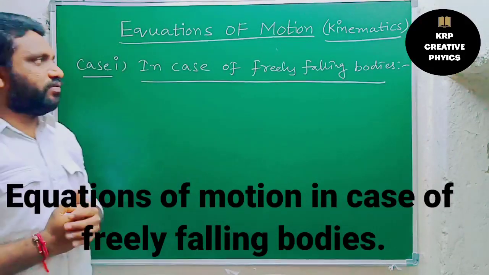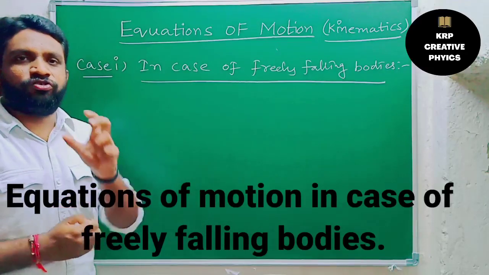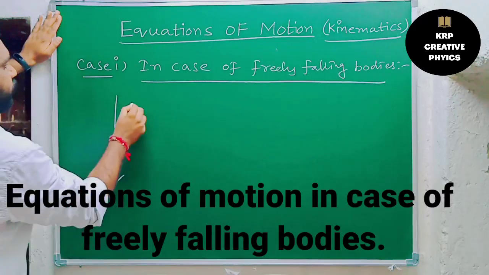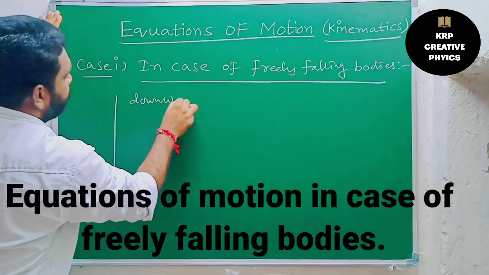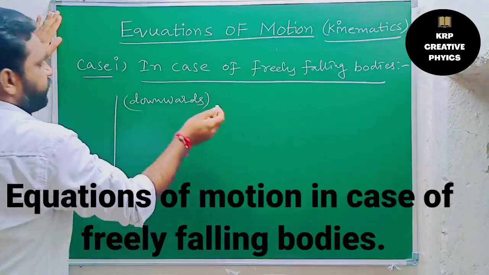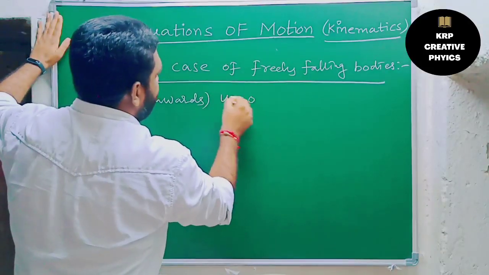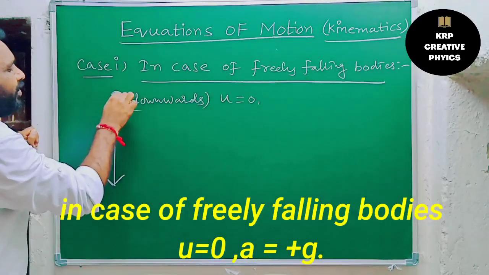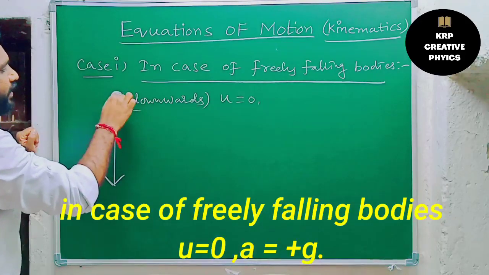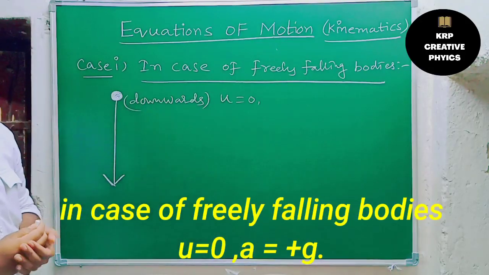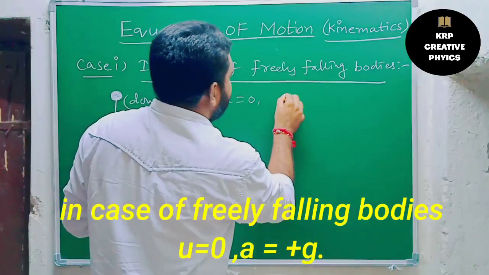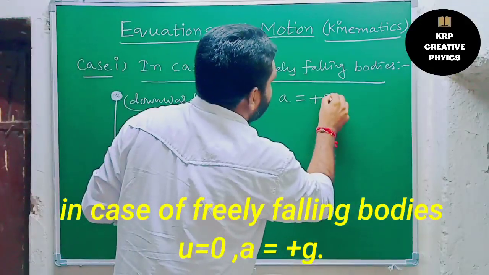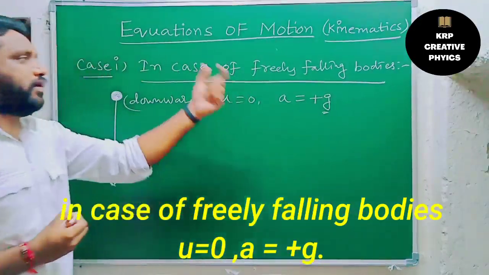First, in case of freely falling objects, you should remember: when the object is moving downwards, always u equal to 0. Initial velocity of the object is always 0. Why? Because it is moving downwards, we don't need to apply any force. It is moving along the direction of gravity. That's why initial velocity is 0. And next, one more thing, acceleration a becomes plus g. Okay, now a becomes positive g.